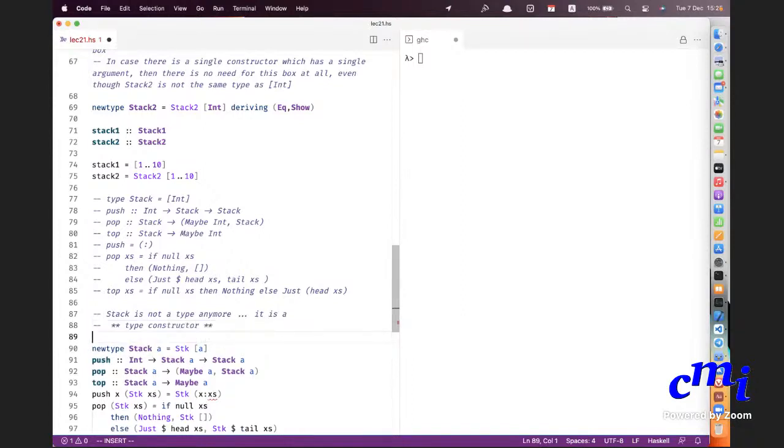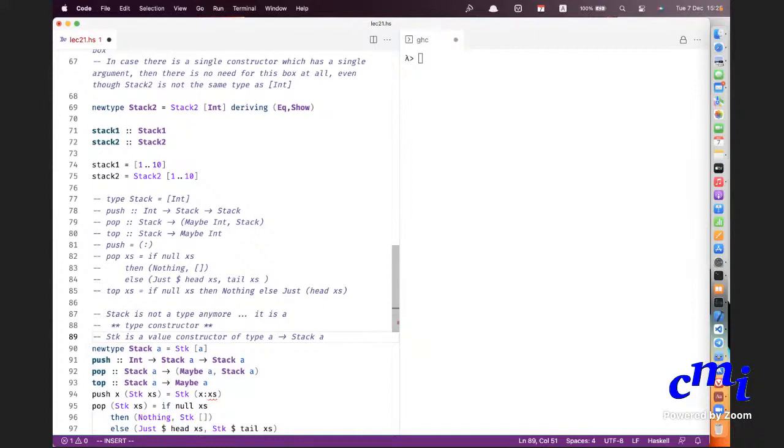A type constructor takes any type A and produces a new type, which is stack of A. The STK is a value constructor of type A arrow stack A. Somebody asked a question, right? Can we have circle of A, shape of A, and so on? With circle, shape, etc., it doesn't make sense, but with stack, it makes eminent sense.